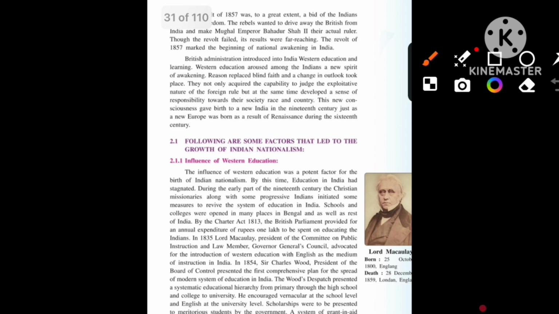It was a new India that was formed in the 19th century with the introduction of Western education. When people started getting educated, they started questioning and understanding things, and that strong feeling rose up in their minds: this is our country, we will have to stand for our country, for our race, for our society. With that, a change was brought in the society.